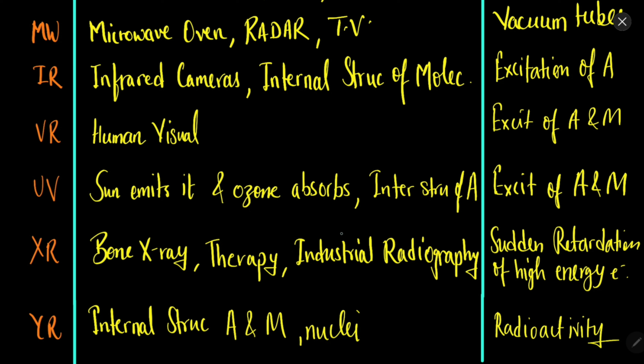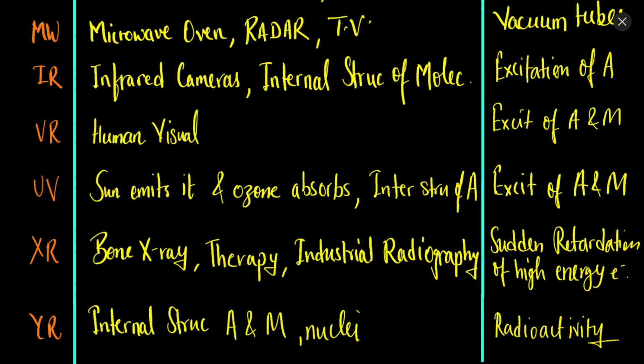And then industrial radiography is there, in which we map or we can obtain the structure of different objects, and this is obtained by sudden retardation of high energy electrons. If you suddenly change the velocity, if there is an electron which is moving, let's say with very high velocity, and you suddenly change its velocity, then it will emit electromagnetic wave in the range of X-rays.